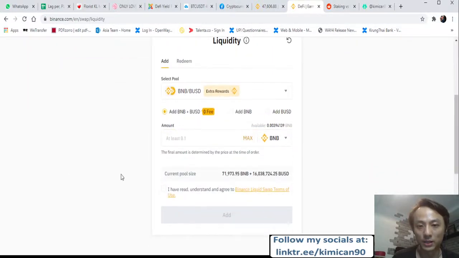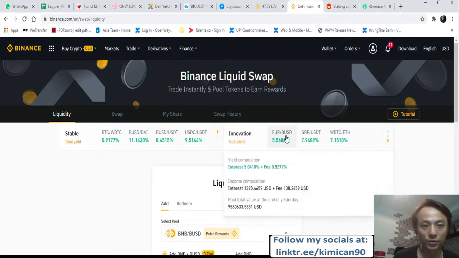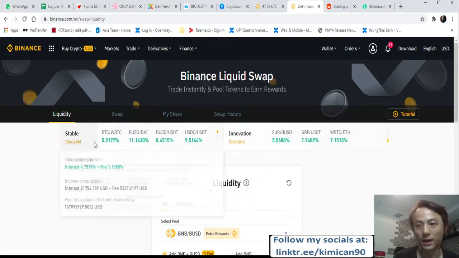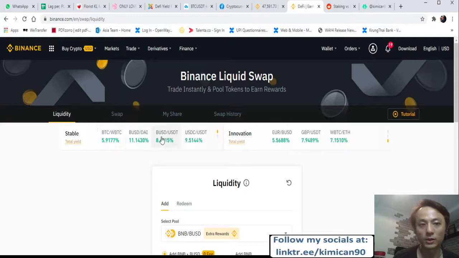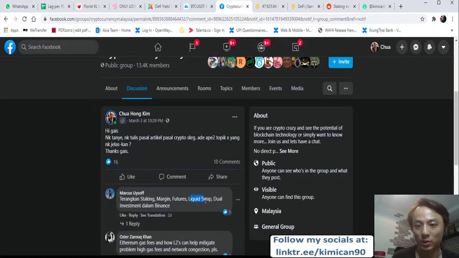And they will also charge you certain fees for sure, upon redemption and also upon transaction. There are a few pairs here, like Euro, USD, and other stable coins, so you can have a look. Or if you want to check more, you can check the tutorial here. Okay, so that is actually for LiquidSwap.